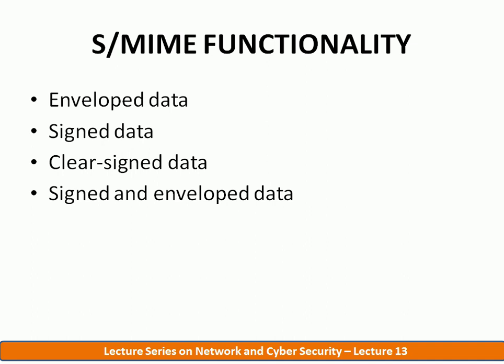The third function, clear signed data. This is again providing the authentication only service. Here a digital signature is formed using the content of the mail, but only the signature is converted using base 64 encoding.